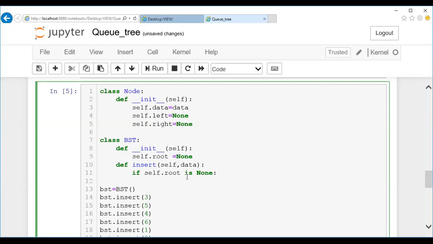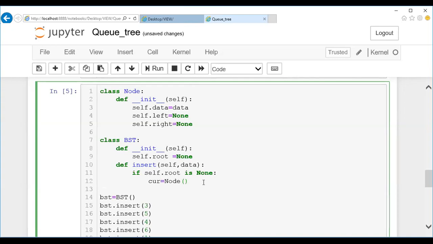If it is None, what does that mean? The node you're creating is a new node. So what I can mention is the current node, either CUR or CRT, whatever naming convention you want, you can keep. Let me mention CUR, the current node, assigned Node. So what's going to happen? A node is going to be created.